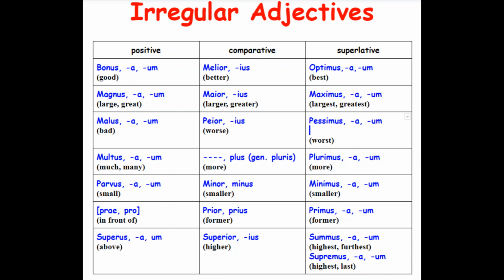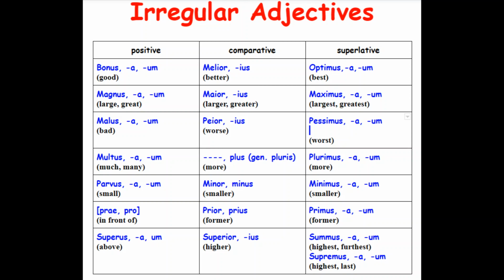And finally, superus, which means above. Superior is higher, and we use that word in English all the time, superior. It's a loan word in English, in superiority and all those other things. And two different ways of saying highest. Summus, rather, is highest in terms of, again, elevation. Like this, we get the word summit. The summit of a mountain is from summus. Supremus is highest in rank, like the supreme leader, the highest leader, and can also mean last, the final, right?